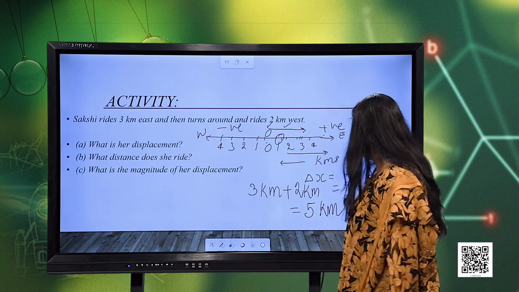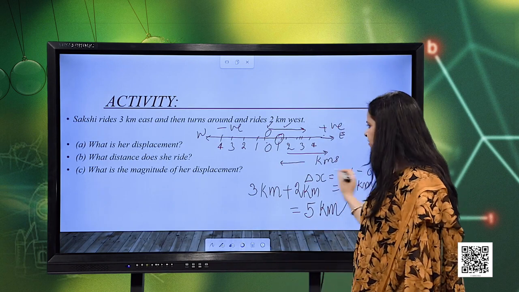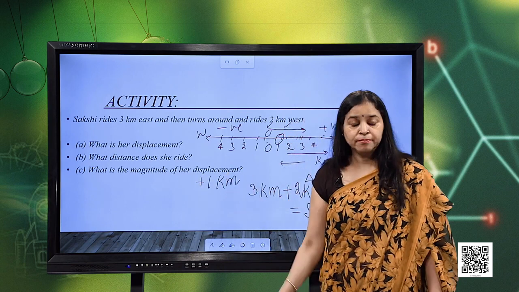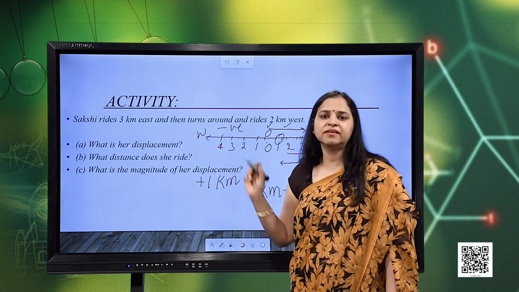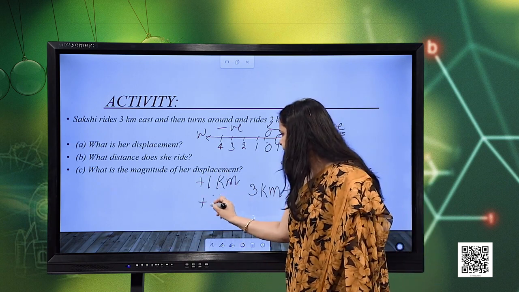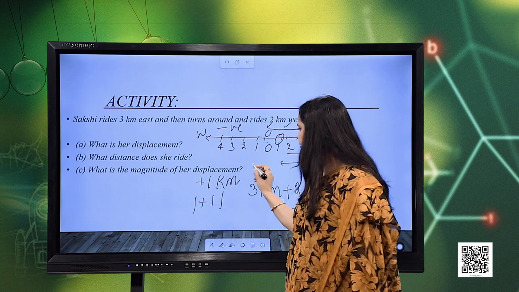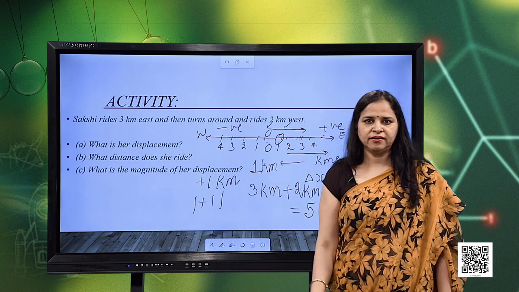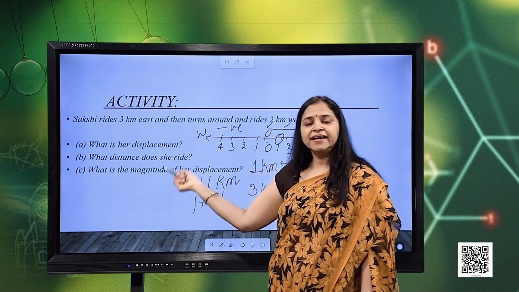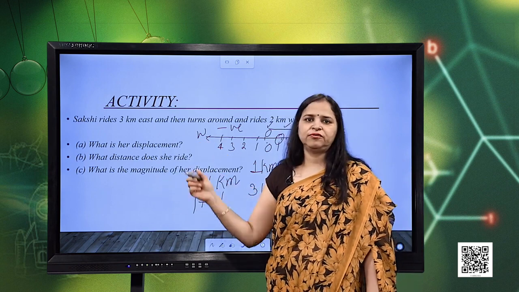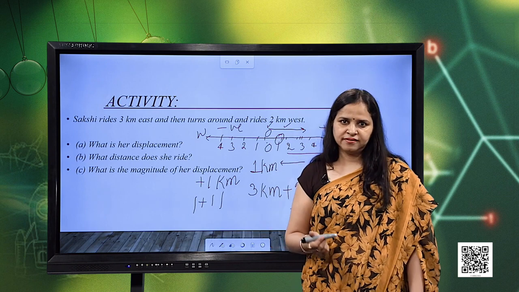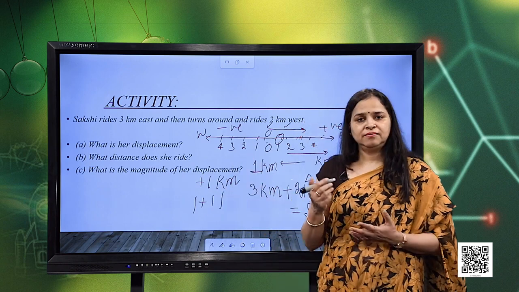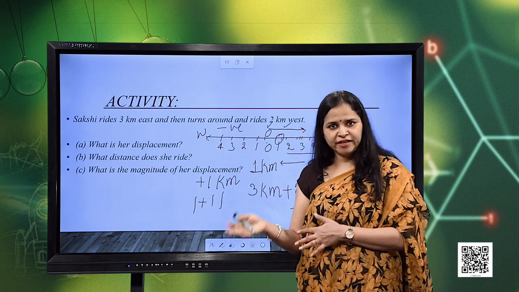What is the magnitude of displacement? As we see, displacement was plus 1 kilometer. When we talk about the displacement magnitude, we just leave the sign. So, it is represented as modulus of plus 1. So, the magnitude is actually 1 kilometer. Suppose if it had been minus 2 or minus 3 kilometers, then also it would have been 2 or 3 kilometers respectively. So, this is how we differentiate between the distance and displacement.